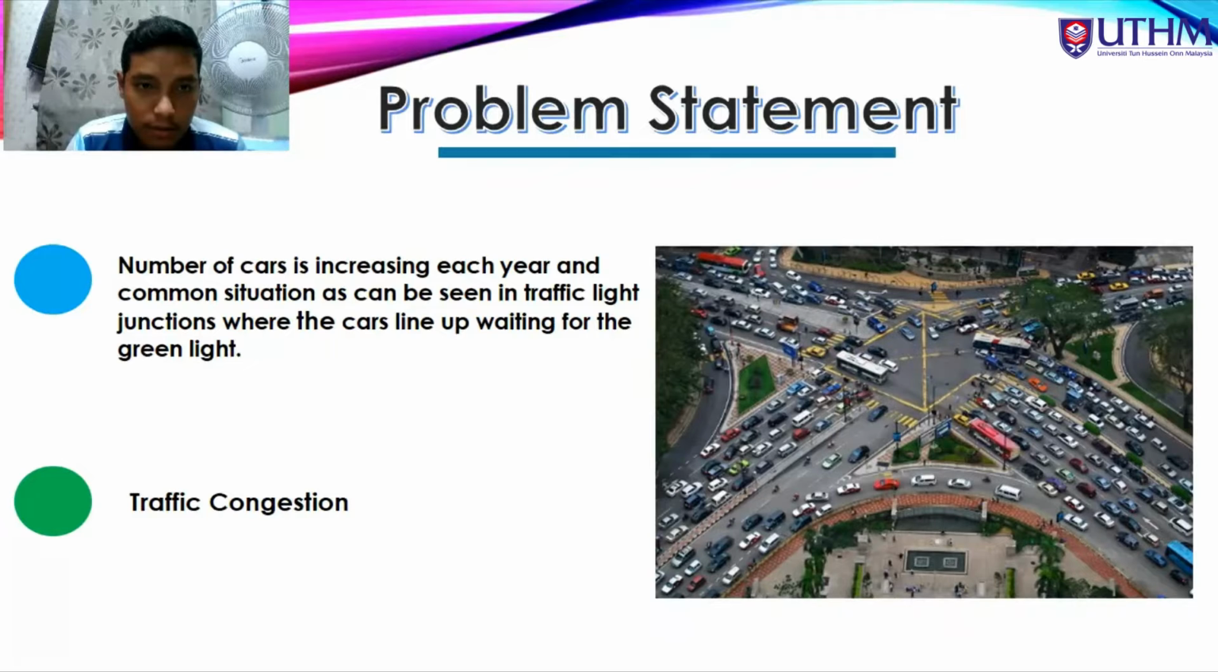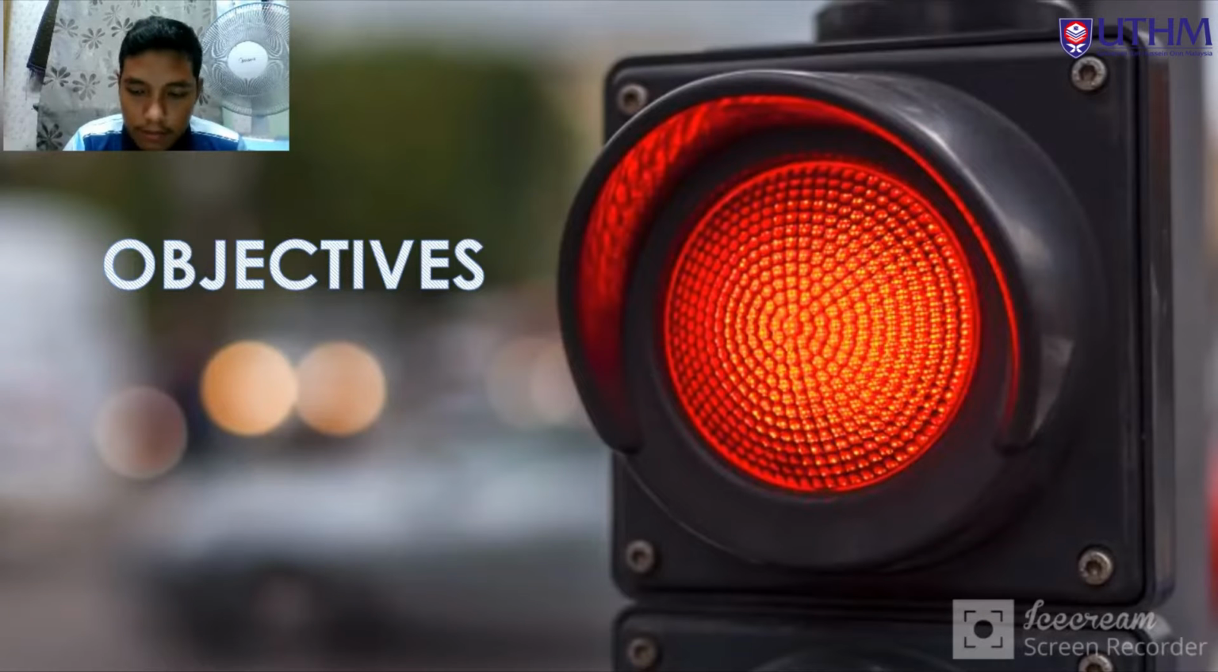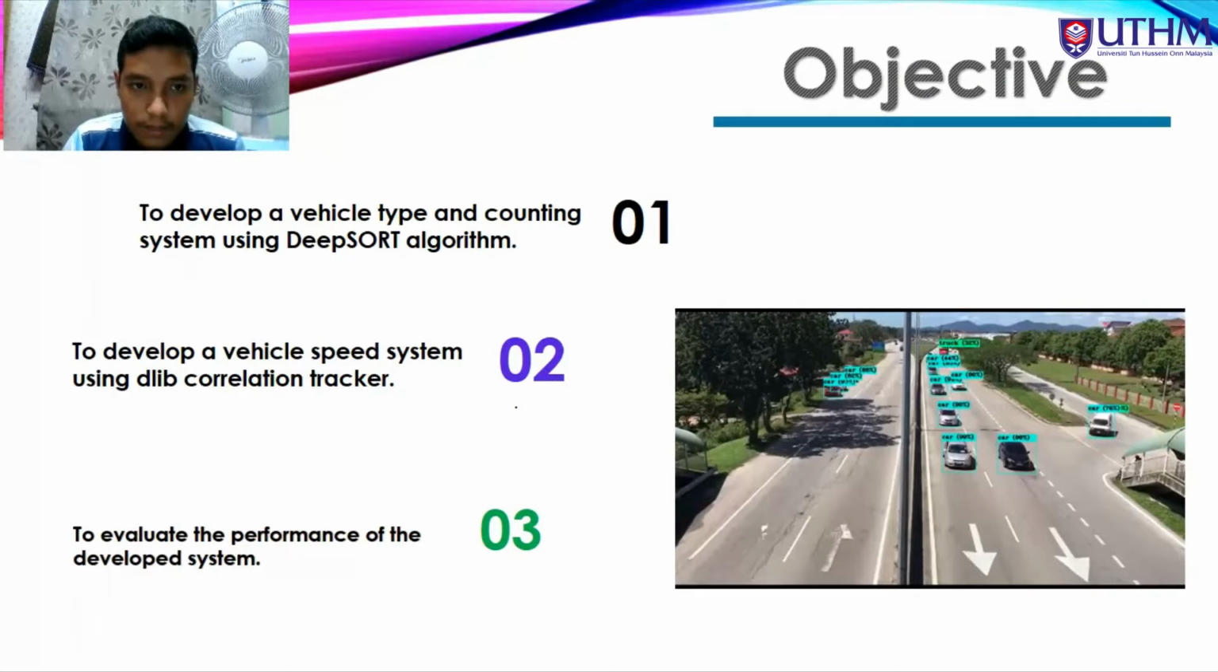So the problem statement: number one, the number of cars is increasing each year, and a common situation can be seen in the traffic light junctions where the cars line up waiting for the green light. And next is traffic congestion. The objectives: number one is to develop a vehicle type and counting system using the Deepsort algorithm. Second is to develop a vehicle speed system using the delay correlation tracker, and the last one is to evaluate the performance of the developed system.